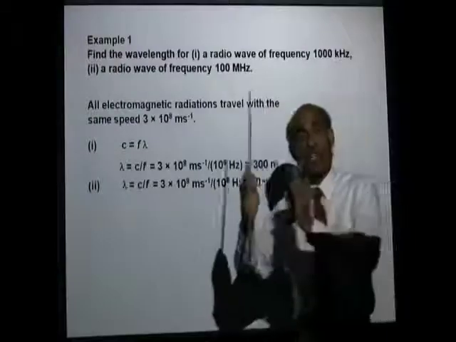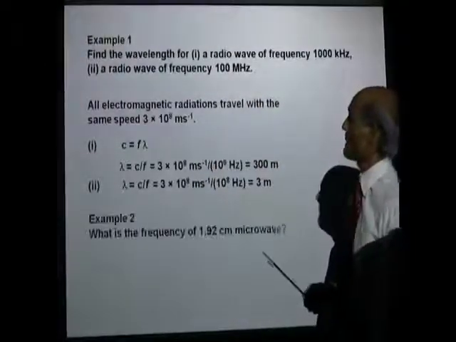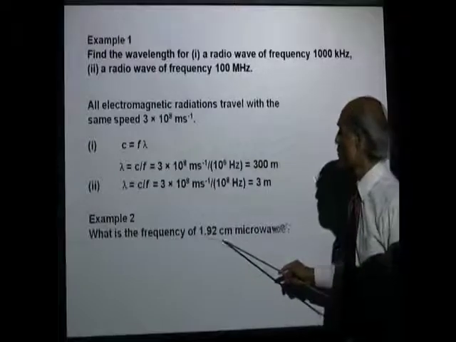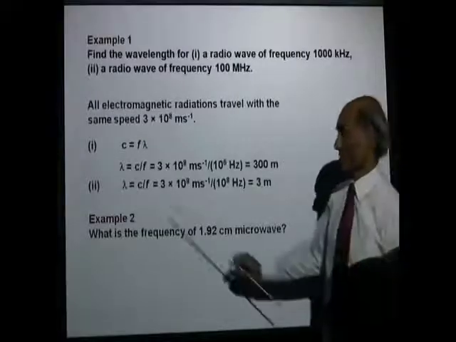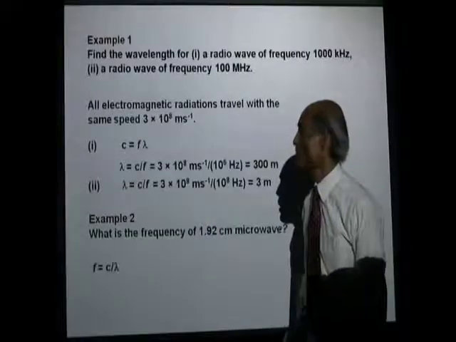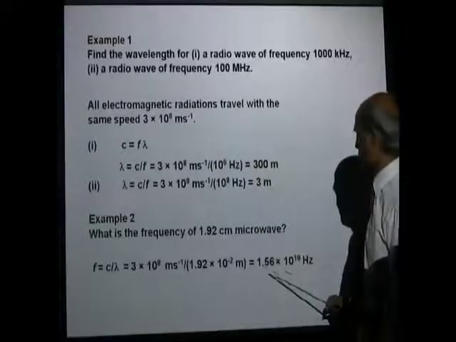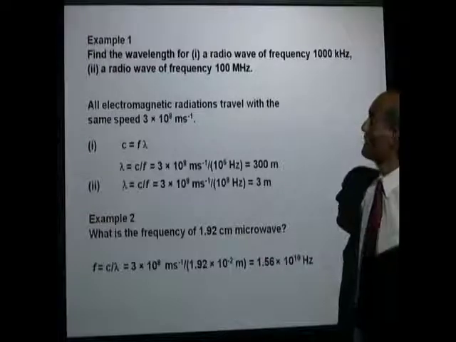As the frequency increases, the wavelength becomes shorter and shorter. Second, what is the frequency of a 1.2 centimeter microwave? Again, solve for frequency and use the given values, and that is 1.56 times 10 to the 10 hertz.